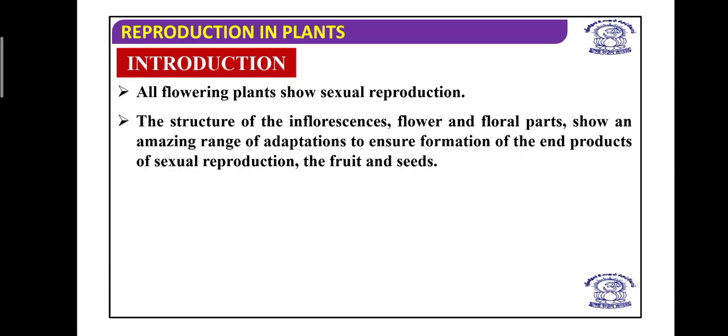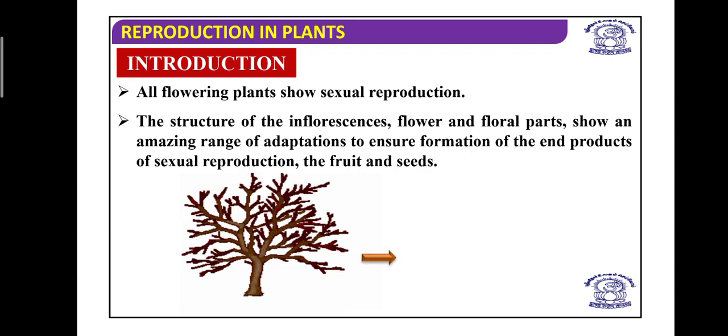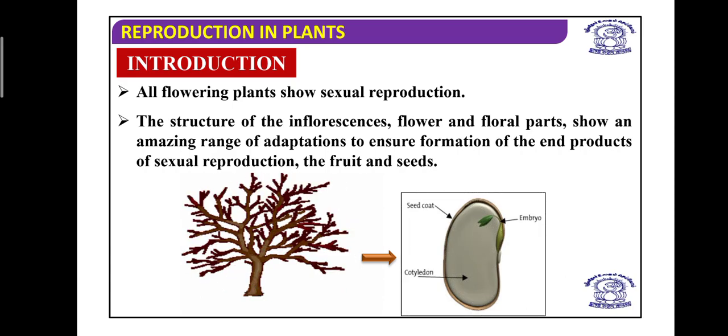So here, sexual reproduction mainly helps us to understand how fruits and seeds are produced. Understood? So, dear students, we are going to deal with it in a very well manner. You'll see several different types of plants and different types of fruits can be present. And this gives rise to the seed. You can see this is the structure of a seed, and the seed has a seed coat, embryo, and cotyledon. That seed is able to give rise to a new plant.